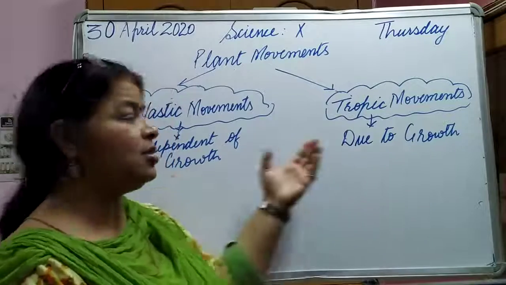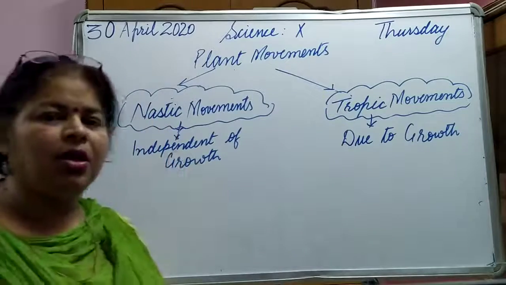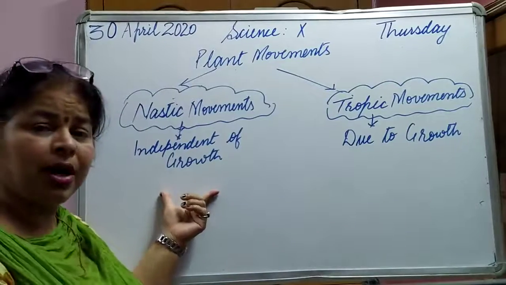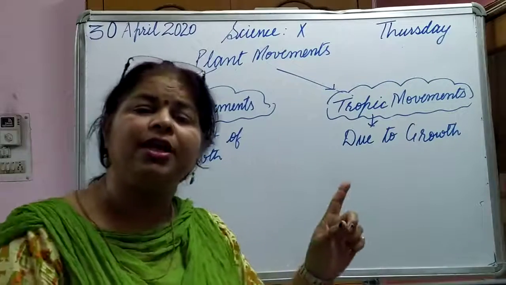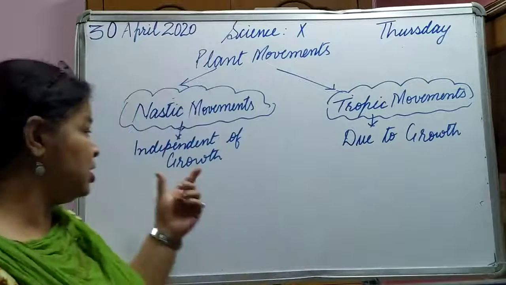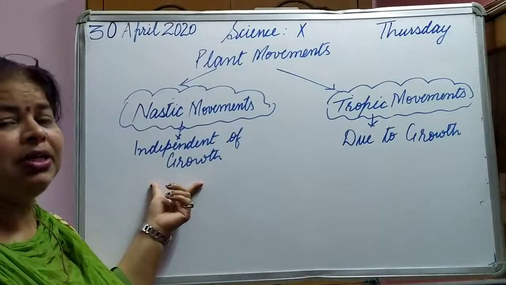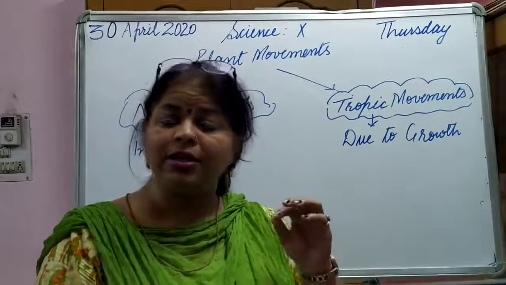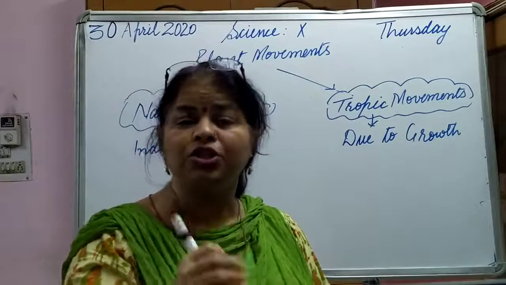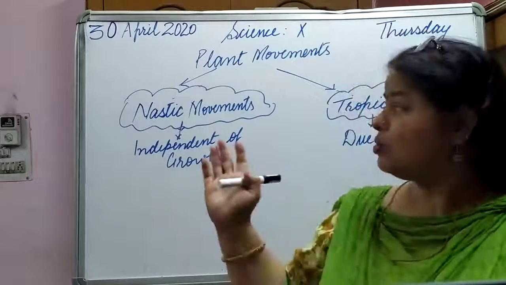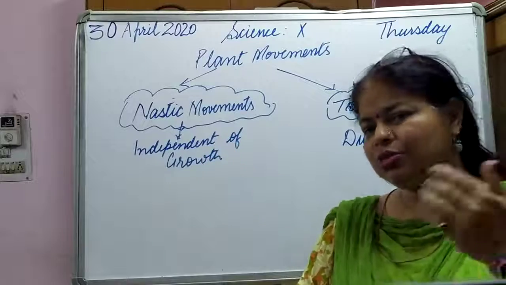So before that, let us come to nastic movements. What are nastic movements? The movements that are caused in plants and do not support any type of growth. We call them nastic movements. So such types of movements are independent of growth. Now, I'm sure there is a question in your mind: which movements are said to be nastic movements? Let us come to the example.